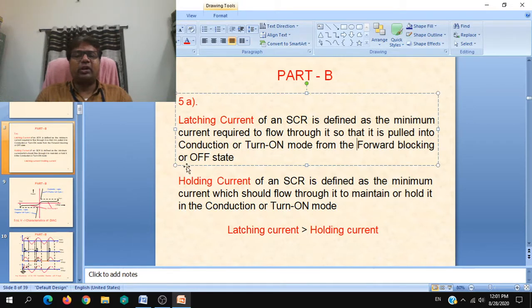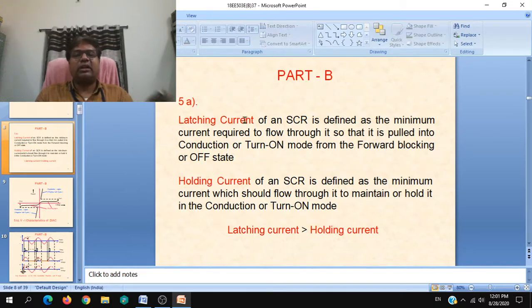Between this forward blocking off state and turn on state, even if the SCR is going to be turned on and current is increasing, you cannot call it permanent turn on. So simply, latching current is the current required to flow through the SCR so that its state transitions from forward blocking region or off state to on state.